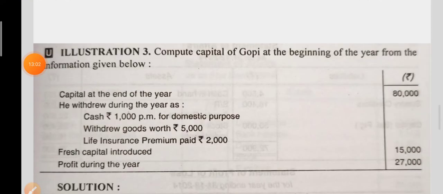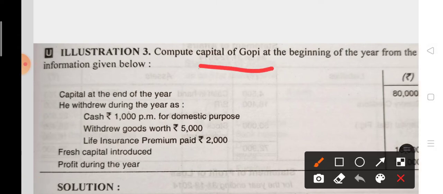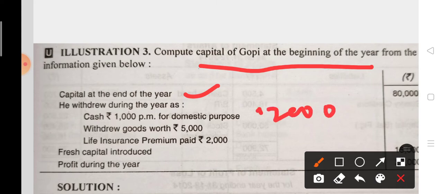Now children, see one more question. Here you have to calculate the capital of Gopi at the beginning, means opening capital you have to find out, and here closing capital is given. He withdrew during the year cash 1,000 per month, it means 1,000 into 12, and withdrew goods amounting to rupees 5,000. Life insurance premium paid, this is also drawing, 2,000. Fresh capital introduced means additional capital, and profit is given here. So on the basis of the following information you have to find out the opening capital.